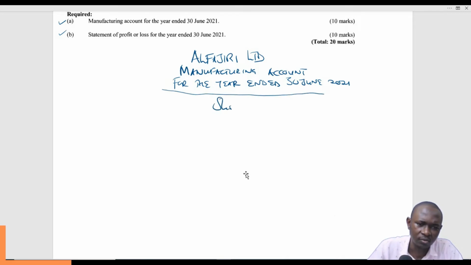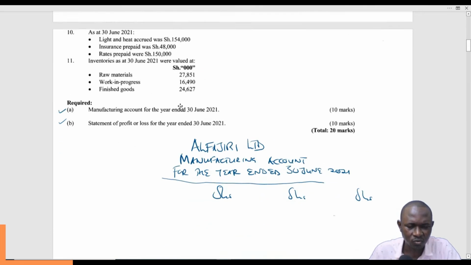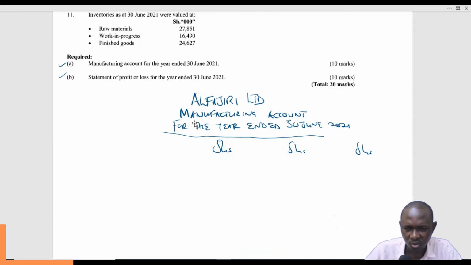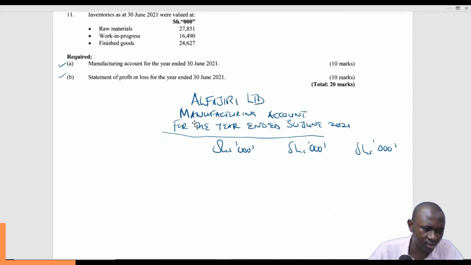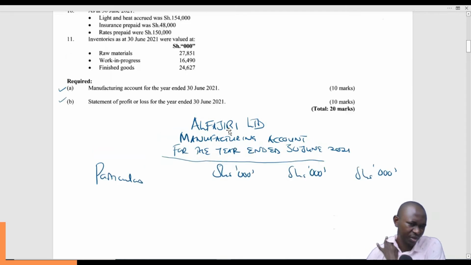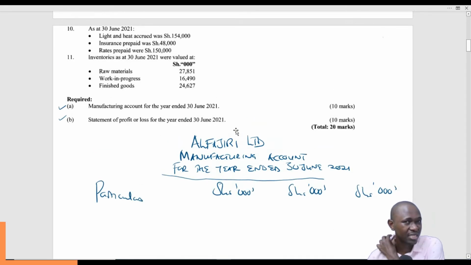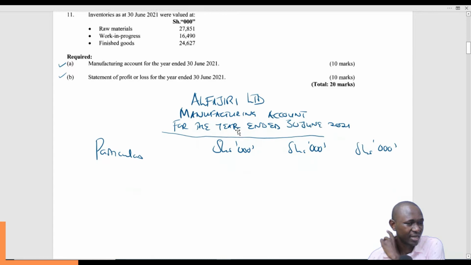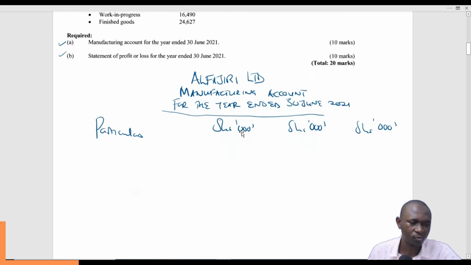Then preferably let's have 3 columns, and you can choose to restrict the zeros. I think this question has generally restricted the zeros, so we'll also restrict the zeros. Then we'll have particulars on the farthest end. So we are starting with the manufacturing account, and what we need here is simply to capture the costs that are incurred at the factory level.